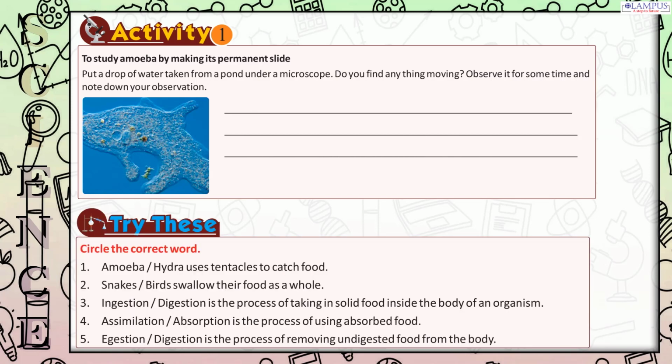Try these. Circle the correct word. 1. Amoeba, Hydra uses tentacles to catch food. 2. Snakes, Birds swallow their food as a whole. 3. Ingestion, Digestion is the process of taking in solid food inside the body of an organism. 4. Assimilation, Absorption is the process of using absorbed food. 5. Egestion, Digestion is the process of removing undigested food from the body.